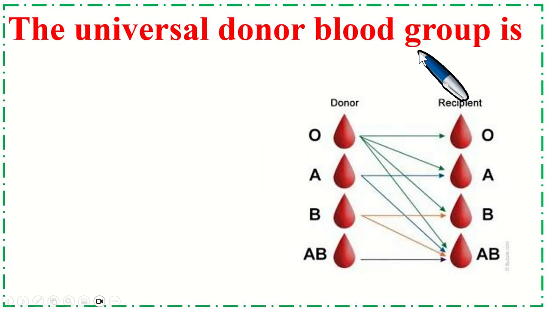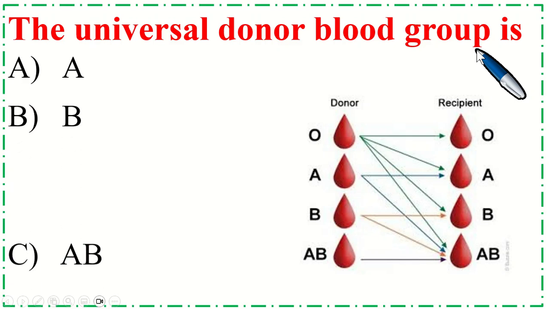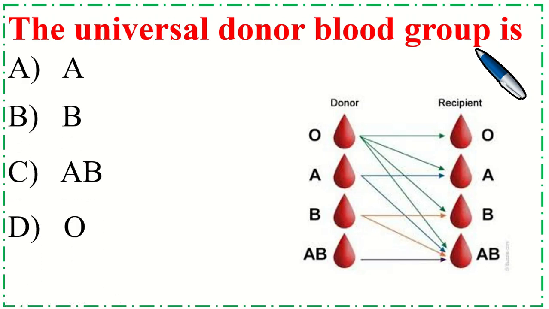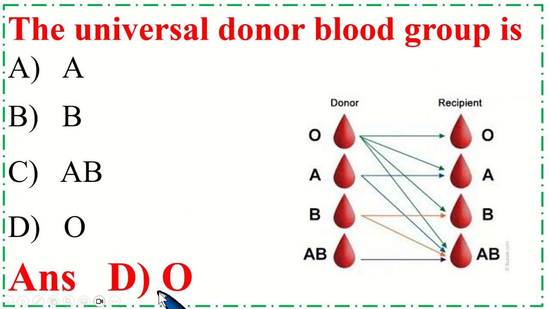The universal donor blood group is? Correct option is D, O. O blood group is the universal donor.